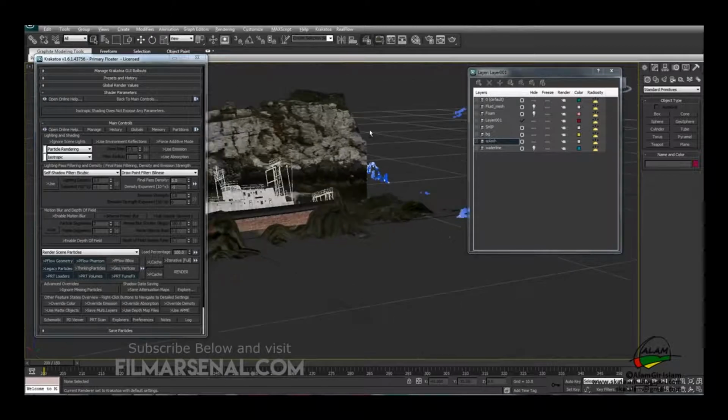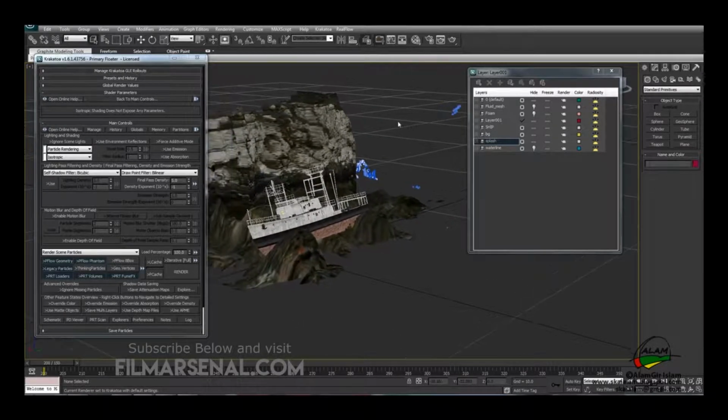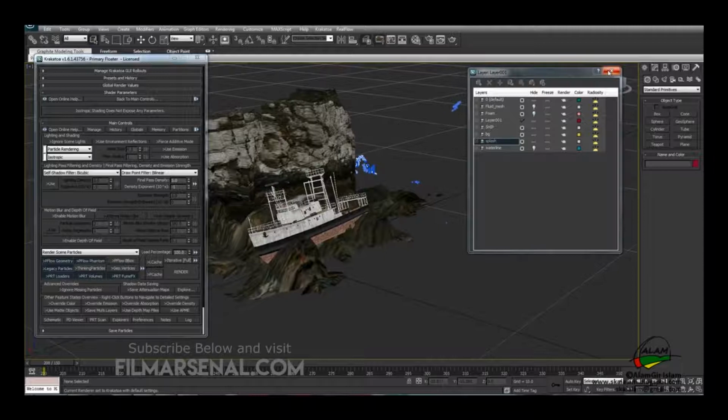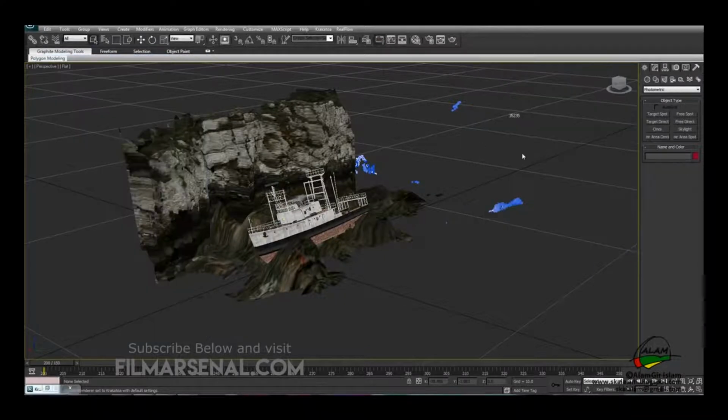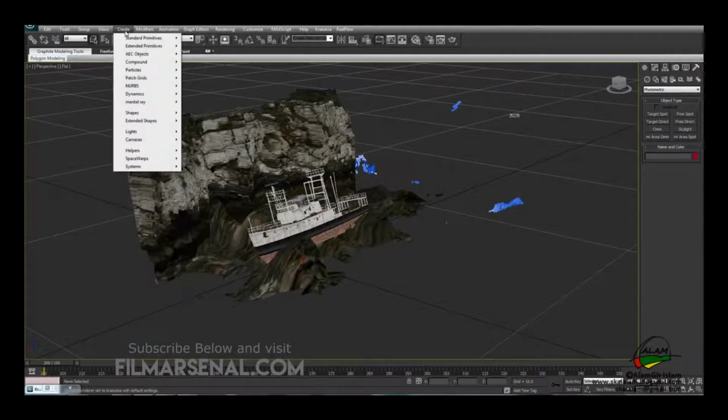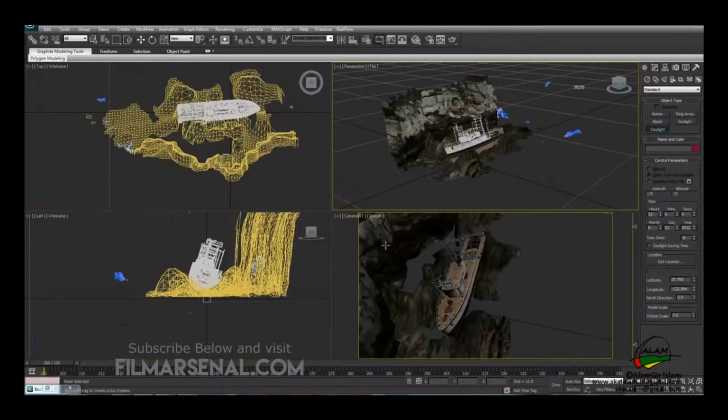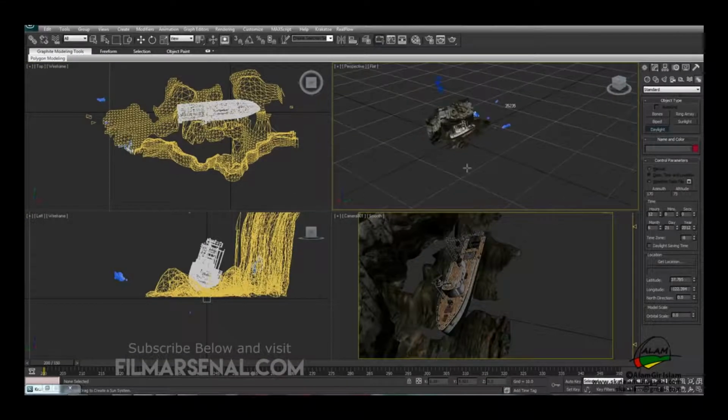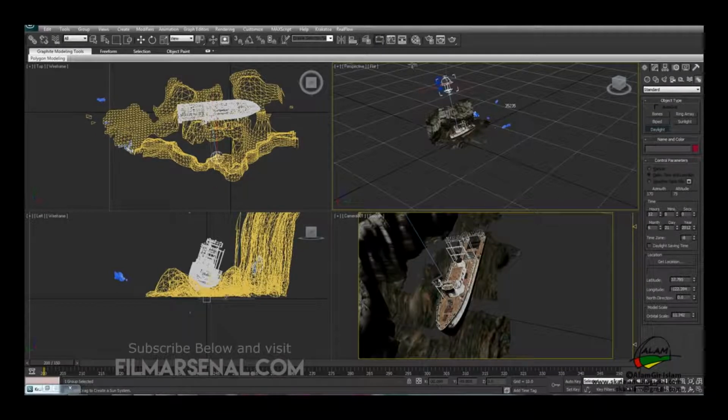Okay, so we don't have any light in the scene. So first of all, we need to create one. For that, we'll go to create lights and we'll create a daylight system, and then we'll click and drag to create the compass, and then it creates a light.